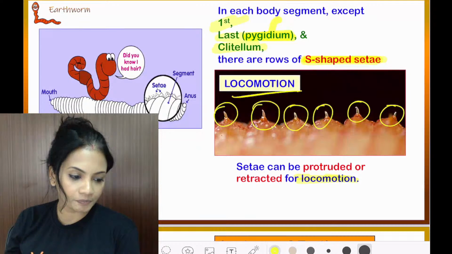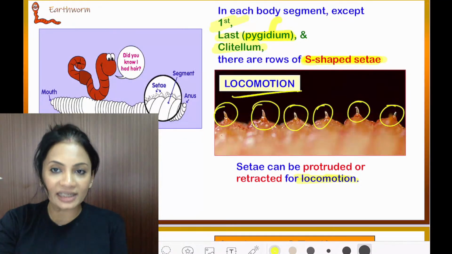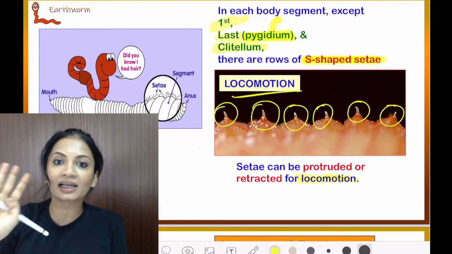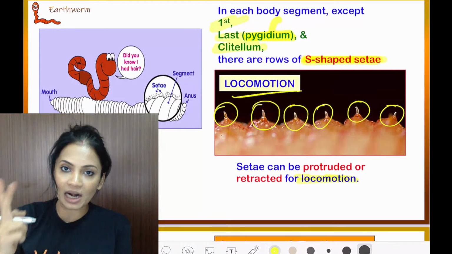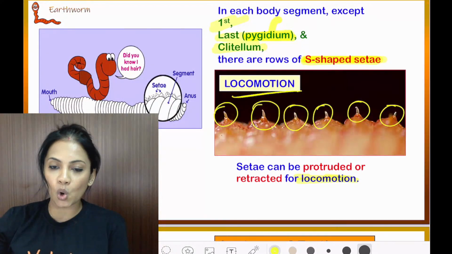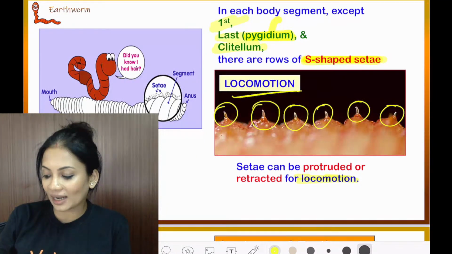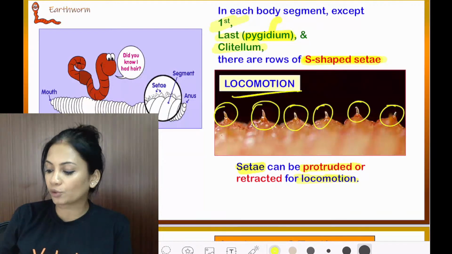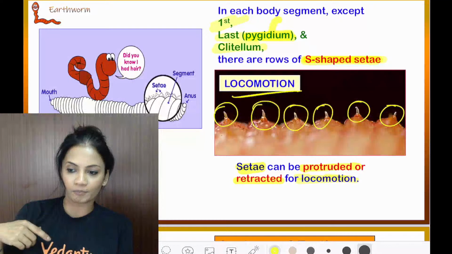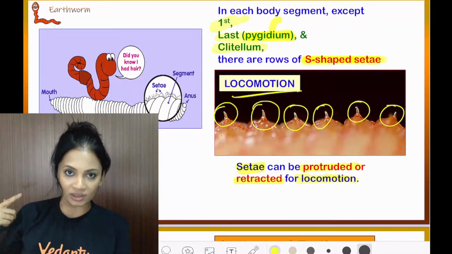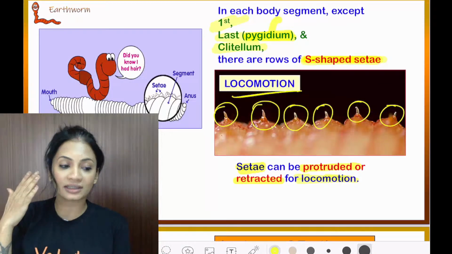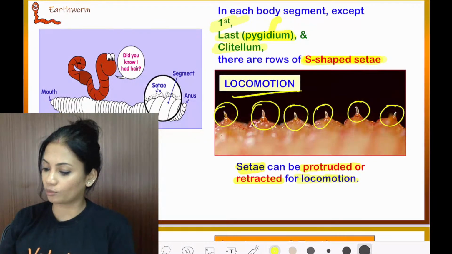Clear, everyone? So we've got setae in each body segment except the first, the last and the clitellum. The first segment, last segment, and segments 14, 15, 16 don't have S-shaped setae. The rest of the whole earthworm has. What are the setae meant for? So that they can be protruded or retracted. Just like how you can move your foot forward and backward, the earthworm can protrude or retract the setae so that it can locomote. Clear?